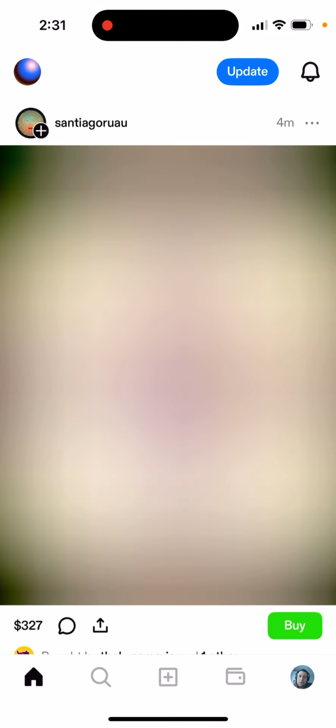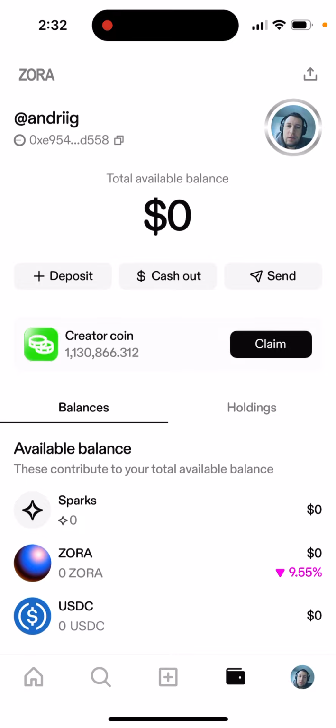So basically every post here is tokenized. Every post in here is a separate token. And in addition to that, you also have your own creator coin, which is basically your username. So all of your tokens kind of combine in this one creator coin, and then people can buy it. So there are multiple ways to earn money in here.